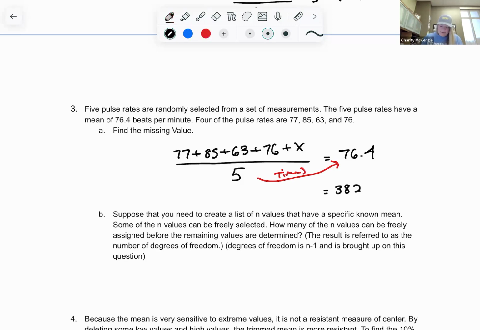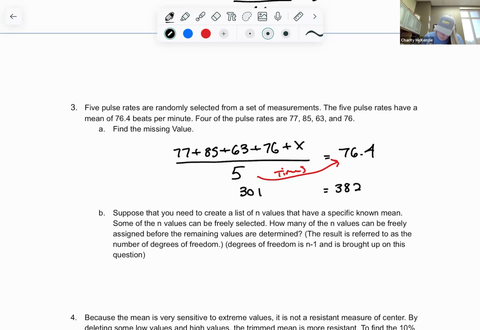And then from here, I'm going to add the 77 plus the 85 plus the 63 plus the 76, and I get 301 plus X down here. So I added those numbers together, times that 5 over, and now I can minus the 301 over to the 382. So minus the 301, okay? And we should get 81. Okay, so X equals 81.